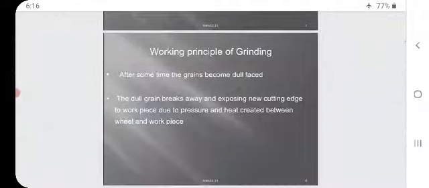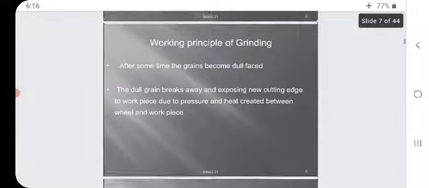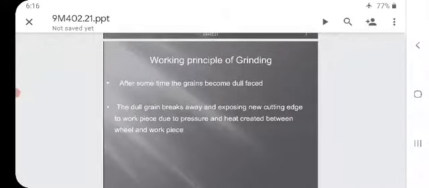After some time, during continuous operation, the grains become dull. The dull grain breaks away, exposing a new cutting edge to the workpiece due to the pressure and heat created between the wheel and the workpiece. I repeat, the dull grain breaks away, exposing a new cutting edge to the workpiece due to the pressure and heat between the wheel and the workpiece.